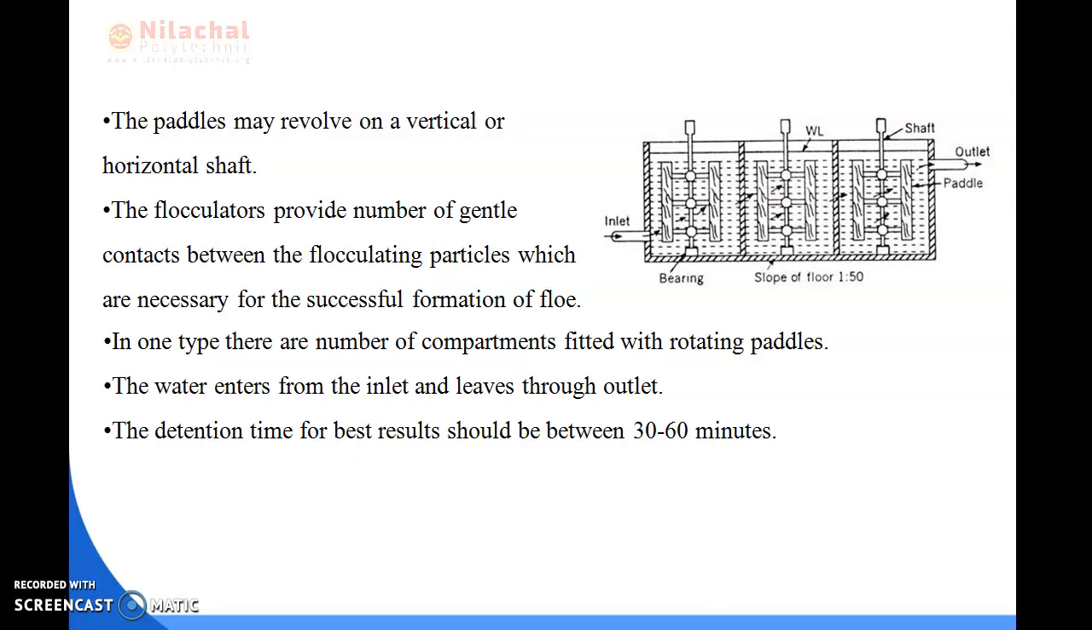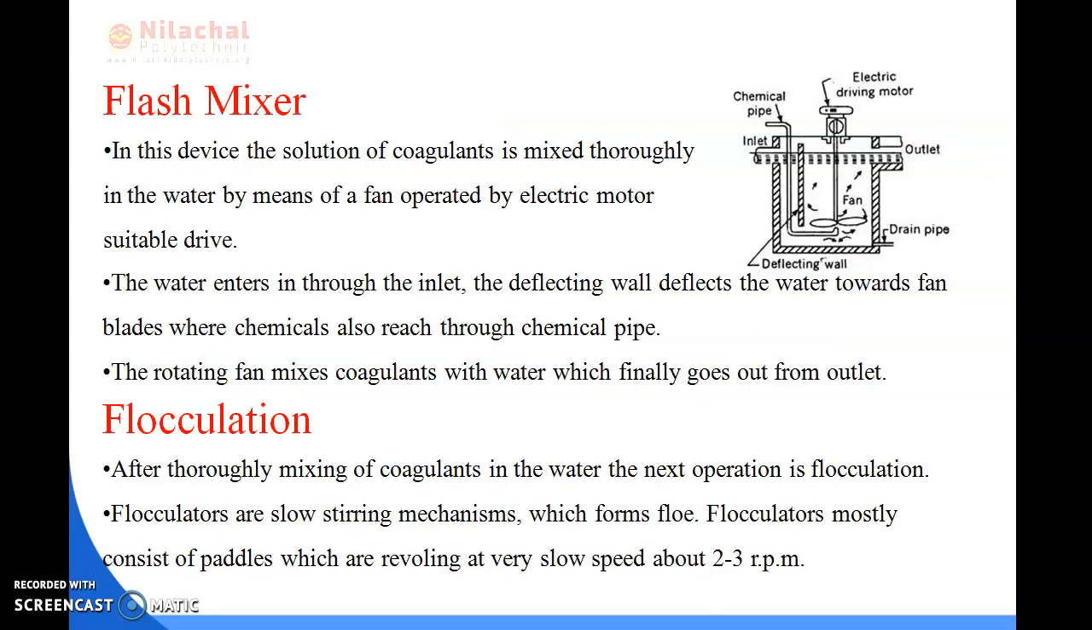The flocculators provide a number of gentle contacts between the flocculating particles, which are necessary for the successful formation of floc. In one type, there are a number of compartments fitted with rotating paddles, and the water enters from the inlet and leaves through the outlet. The detention time for the best result should be between 30 to 60 minutes.